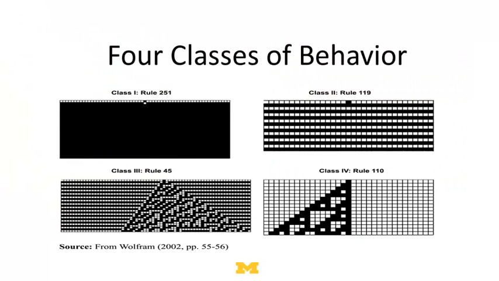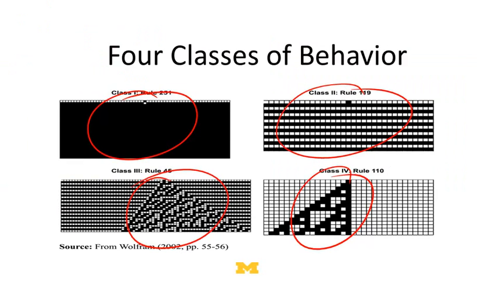Now, one of the things that Wolfram does in his book is he says, okay, look, if you look across all these different rules, you can get all 4 of these classes of behaviors, right? So you can get, we talked about this before, fixed points, you can get alternation, you can get randomness, and you can get complexity. And so what we want to understand is why? Why do you get these things? What's true about the rules in order to get these different types of outcomes?